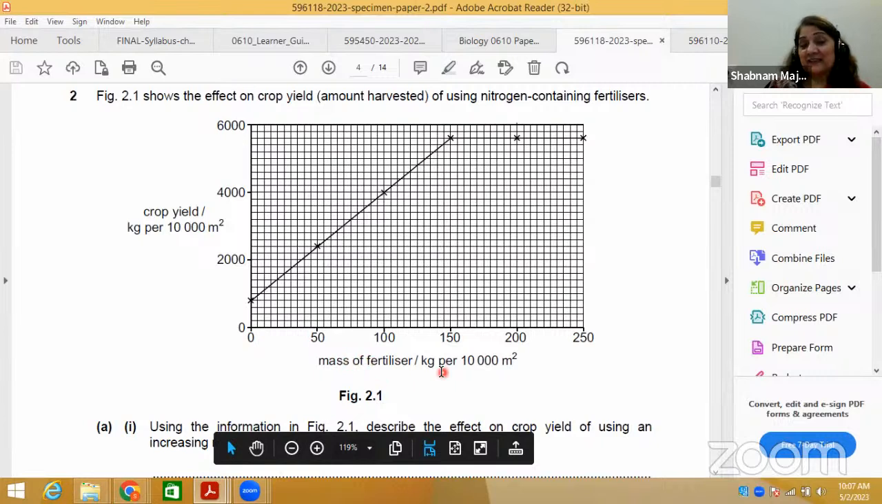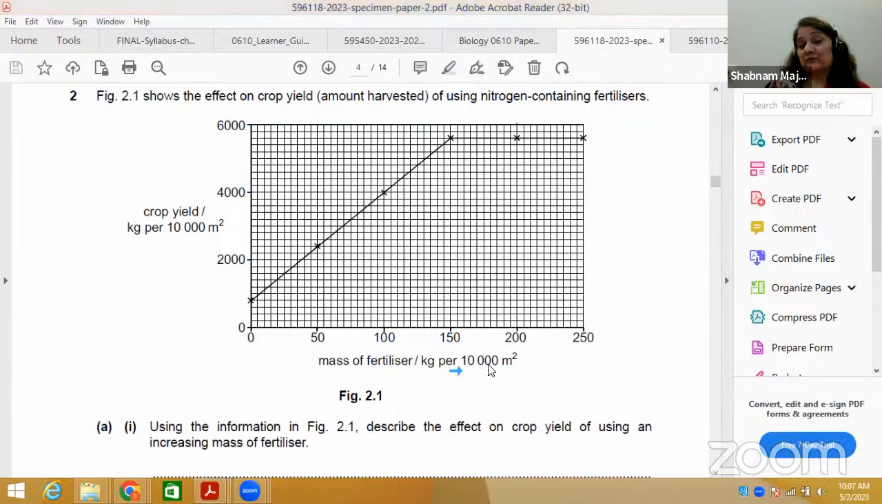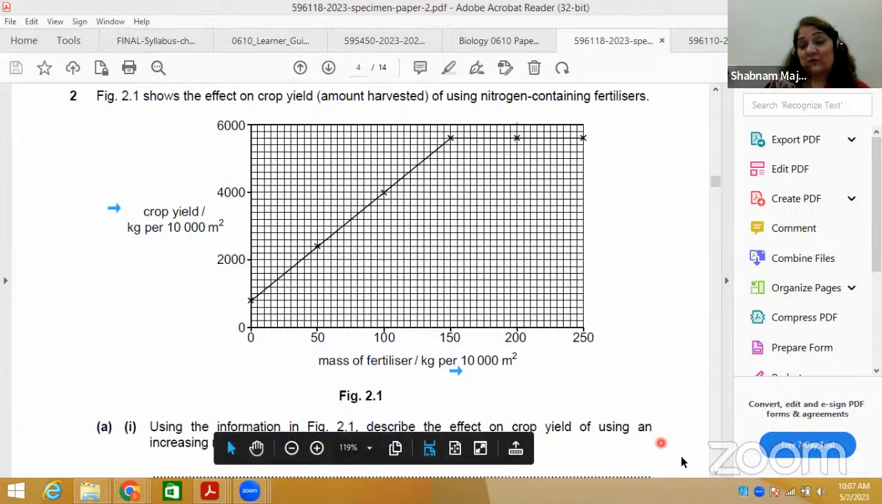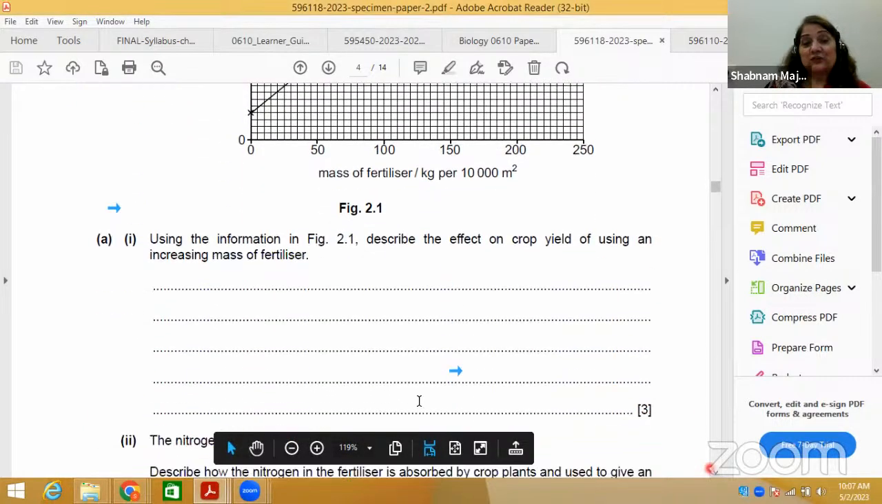Mass of fertilizer is given along with the unit. Can you see here, mass of fertilizer with the unit in kilograms per 10,000 meters square, and then crop yield is also given with unit, and the values are given. This is the line, and you can see how it goes up, not from the zero starting, and then it levels off here. So if I use the word levels off, you have to see all this. Now, what is the question here? Using the information in figure 2.1.